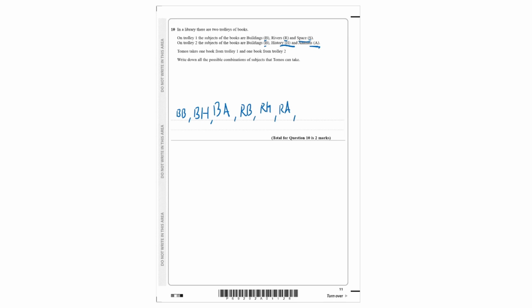Again, he can choose space as well. So we have space and buildings, space and history, and finally space and animals.